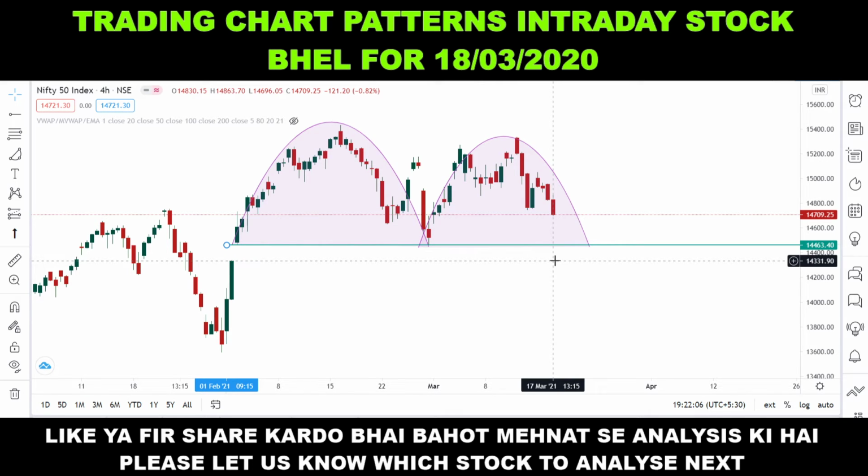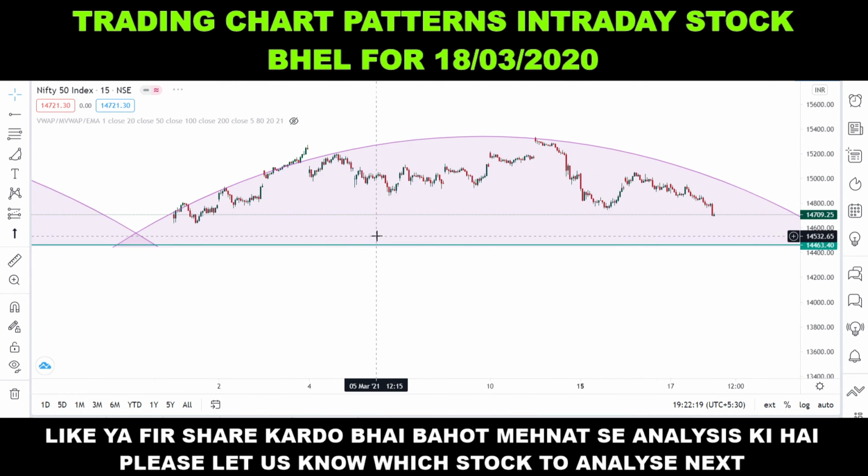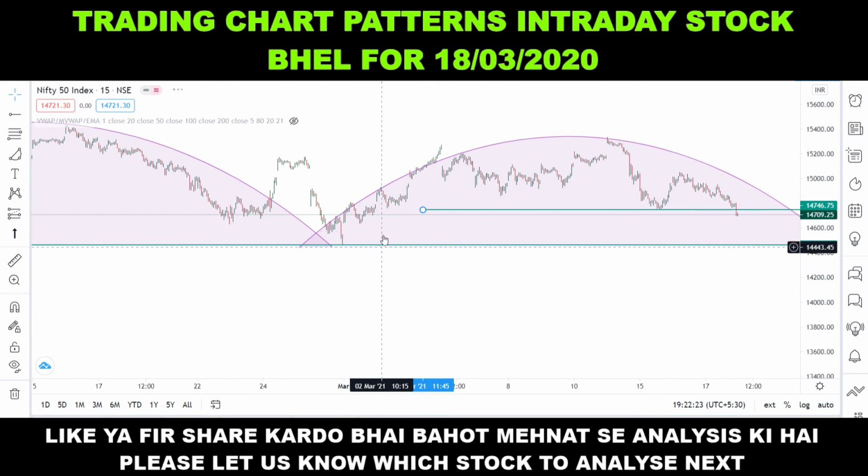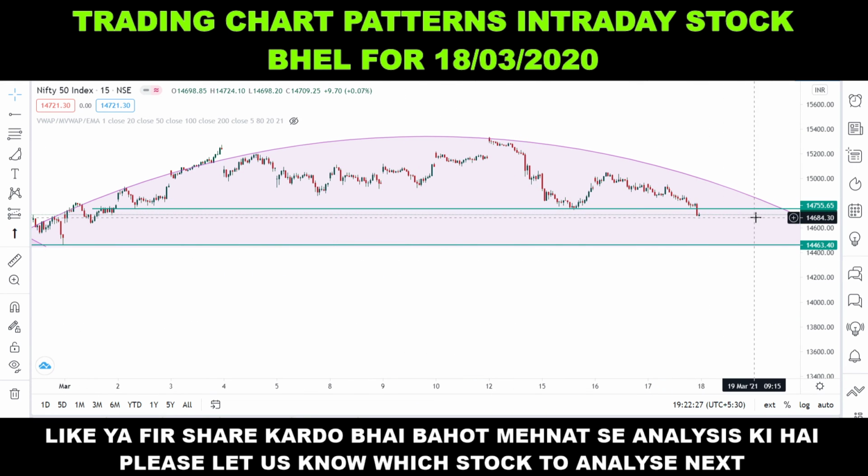So this is for swing analysis, that Nifty is making a cup and handle sort of a pattern. But on an intraday basis, if you want to trade, you can trade as per the said levels. So this level tomorrow will act as a resistance according to me, 14,755, and if Nifty breaks this level, then only you can go for a buy trade. Thank you for watching.